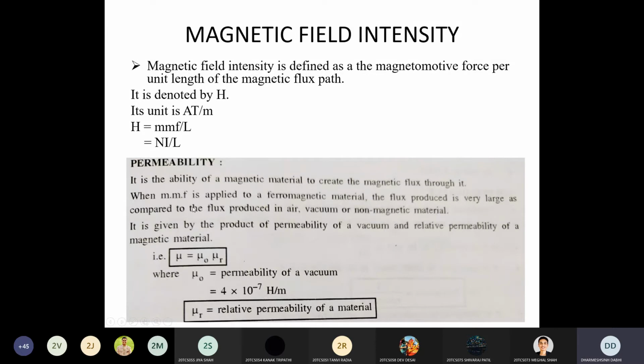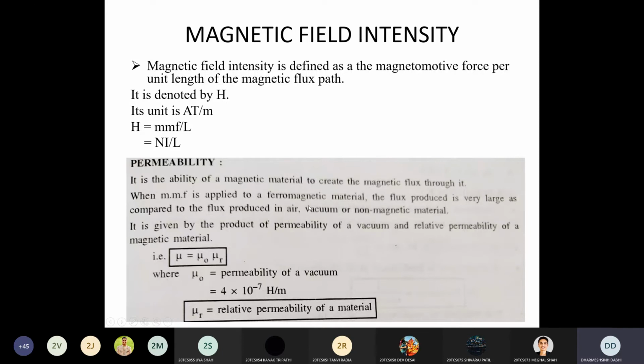So when you apply the magnetomotive force in a magnetic circuit to any ferromagnetic material, we will discuss what ferromagnetic material is, and the classification of magnetic materials, in the next slide. When you apply the MMF to any ferromagnetic material, it produces a flux that is very large compared to the flux produced by air, vacuum or any non-magnetic material, because ferromagnetic material has a higher value of permeability. So when you provide the magnetomotive force to this ferromagnetic material, it can pass a number of magnetic flux lines through it.